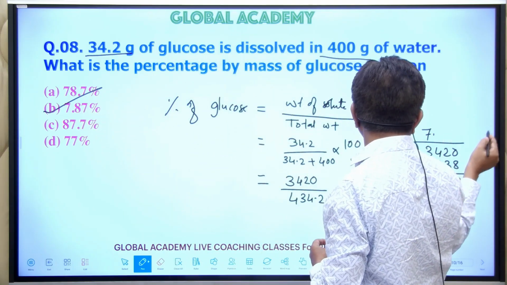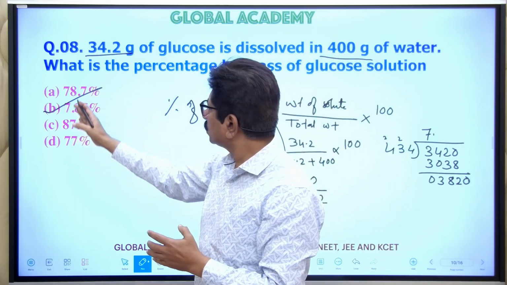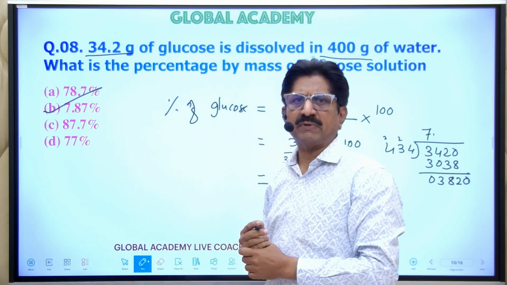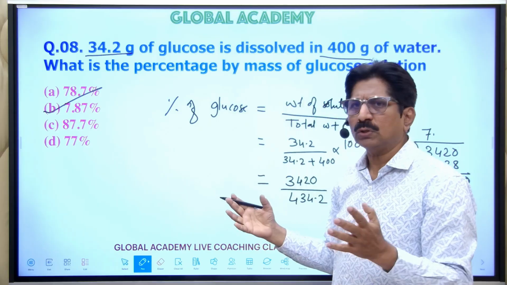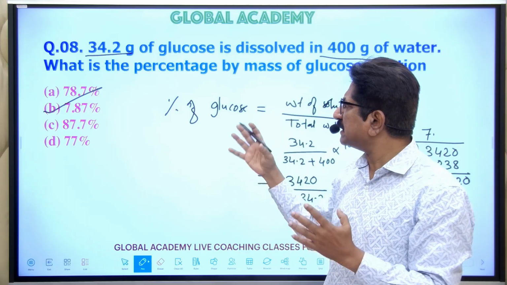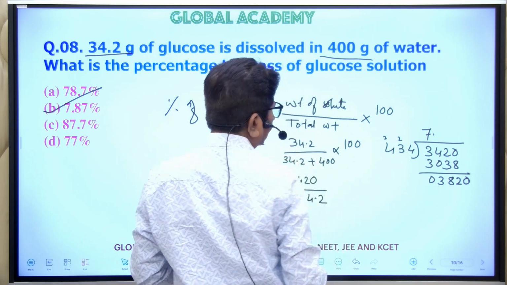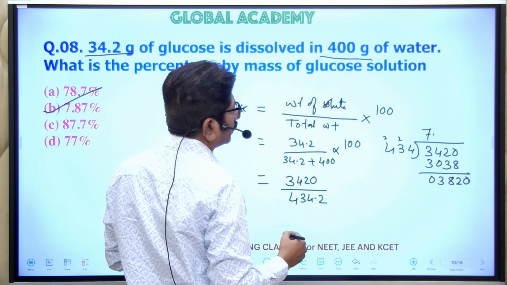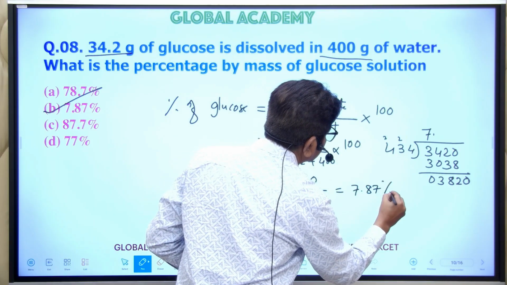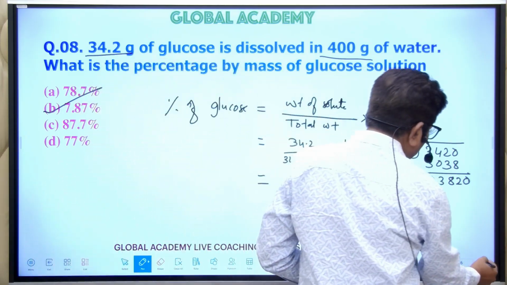There is no need to do the next calculation, because the next digit will definitely be 87. No other options have the 7 point. Only one option has the 7 point, and that is B. So directly you can go without any hesitation, because there is no need to do all the calculations here. As simple as possible and as fast as possible. So B is the right answer, 7.87%. Now that is the answer. We'll go to the next question.